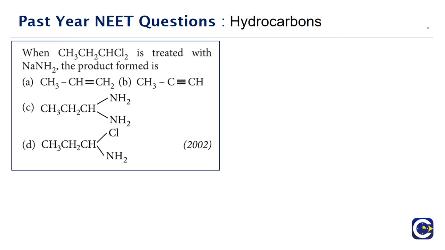Next we have a question that has come in the year 2002. When CH3CH2CHCl2, it's a gem dihalide, is treated with NaNH2, sodium amide, which is a strong base, what is the product? It's a very standard reaction.